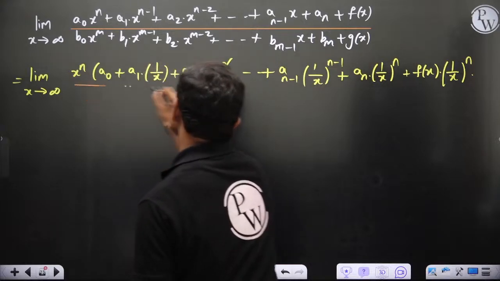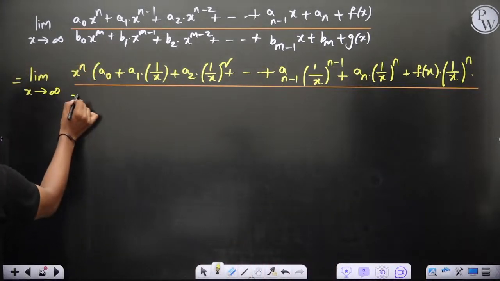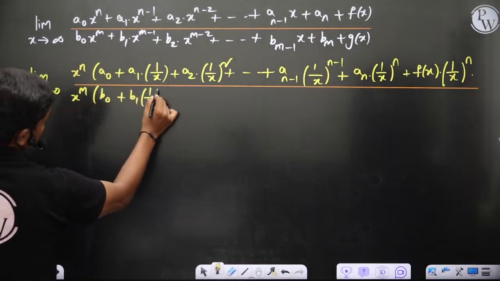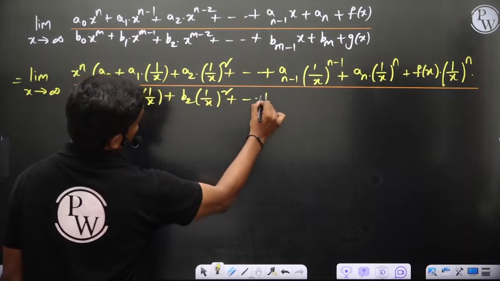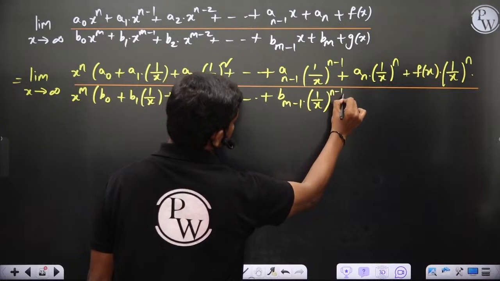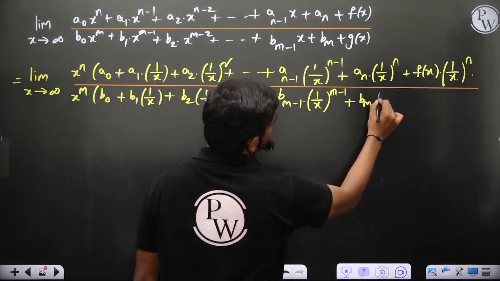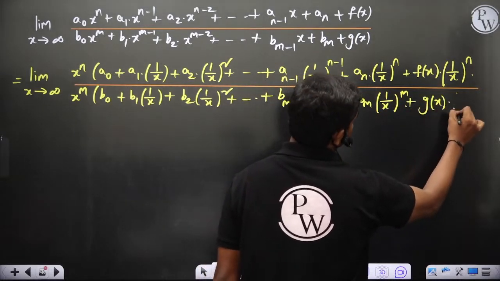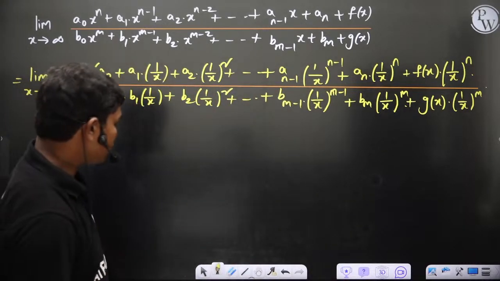Okay, so this complete term is divided by, if you take x power m common in the denominator, b0 plus b1 into 1 by x plus b2 times 1 by x whole square and so on, plus b(m-1) into 1 by x whole power m minus 1, of course, plus bm, 1 by x whole power m, plus g of x into 1 by x whole power m is what we have. Okay, now try to understand one thing here.